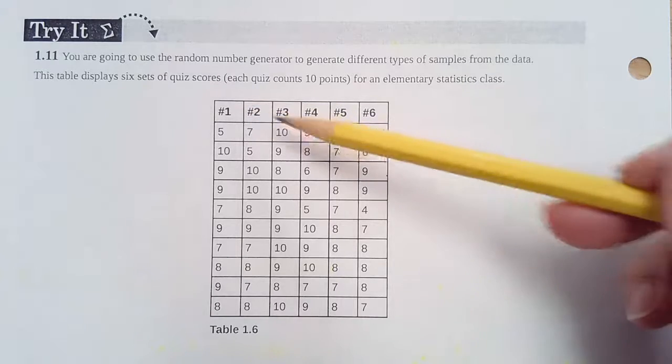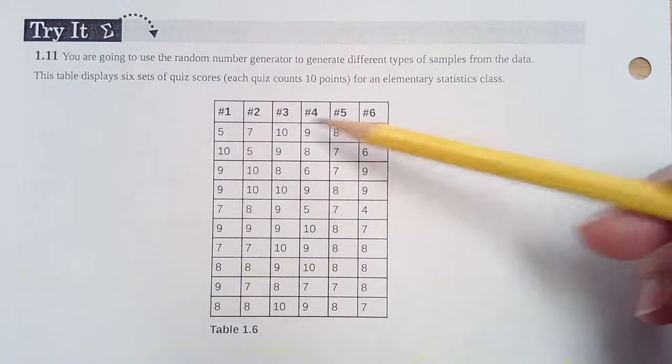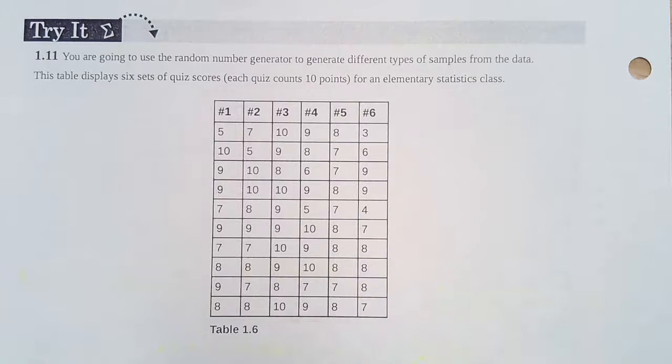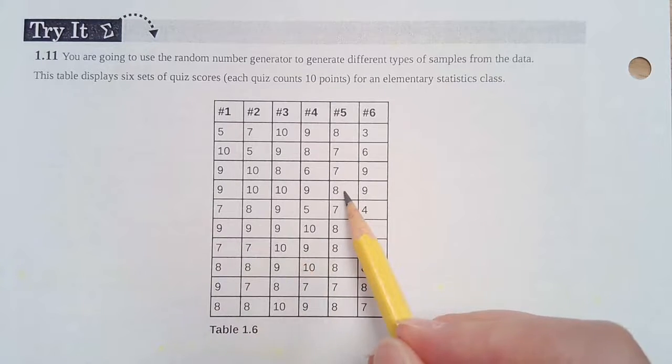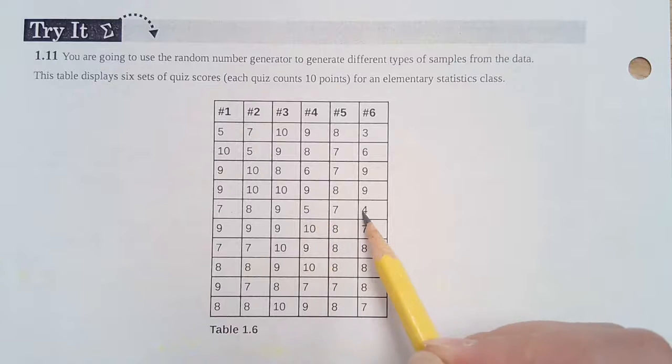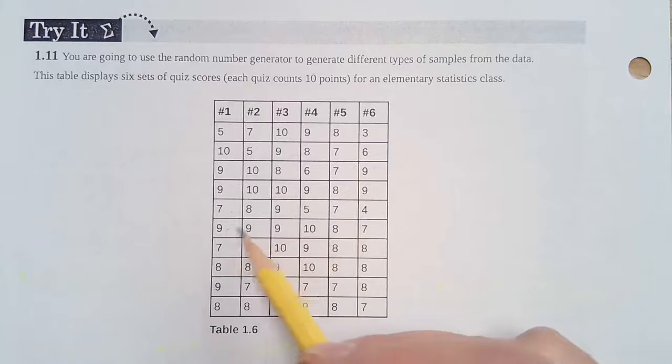Then you can do a systematic. Systematic says, okay, I'm going to randomly choose a starting point. So let's say I randomly choose, and my starting point is right here. And then I'm going to take every 7th number. So I'm going to go 1, 2, 3, 4, 5, 6, 7. I choose 4. 1, 2, 3, 4, 5, 6, 7. I choose 7. And you keep going through that and selecting all of the 7th numbers. So that's how systematic works.